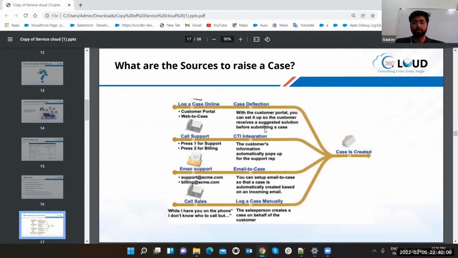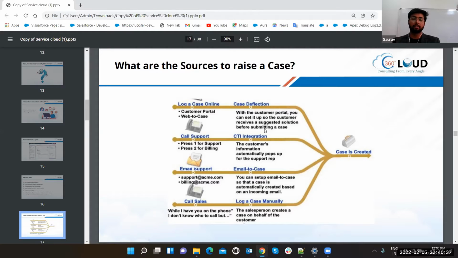What are the sources to raise the case? So guys, if you want, one minute. Here, yeah, I'm having a doubt. What is the difference between sales console and service console? See, through sales and service, you can get into the cloud. Sales console is the easiest way to handle the whole sales cloud, like leads, in the easiest way. It is just a console view. Don't get confused. It is not like that service is different and service console is different.